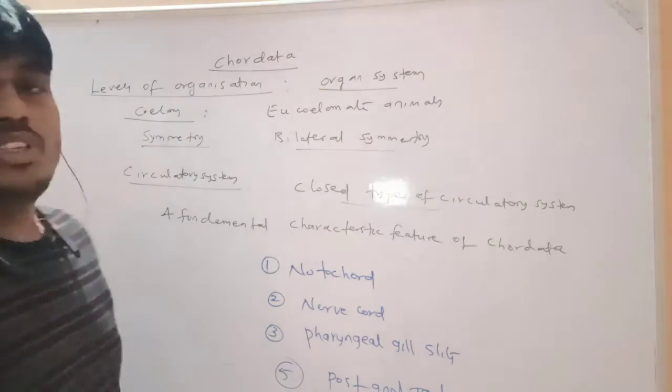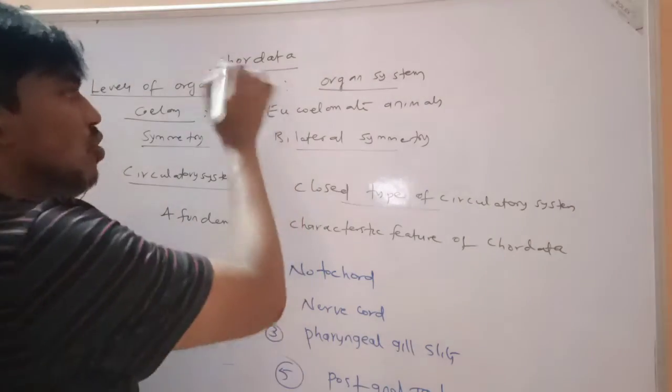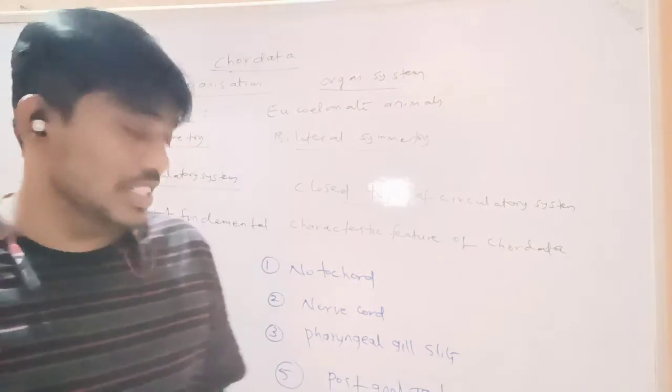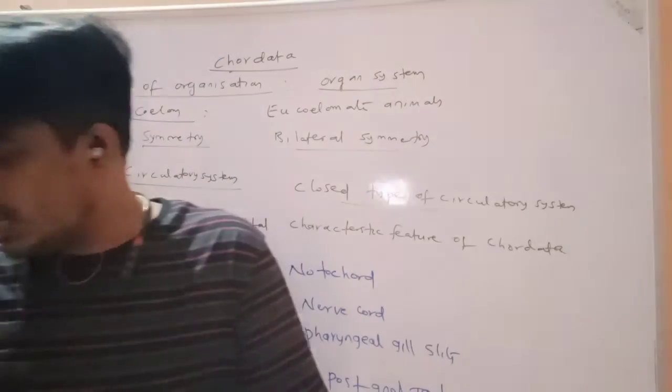There are four fundamental characters present in the chordates: notochord, nerve cord, pharyngeal gill slits, and the last one is post-anal tail.